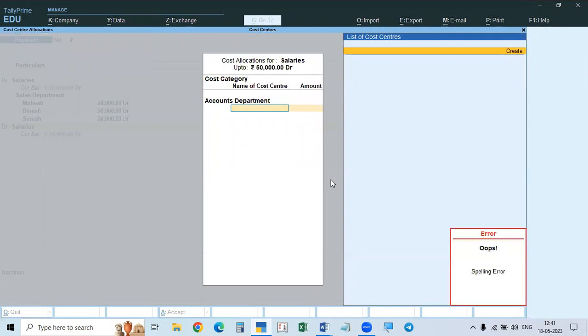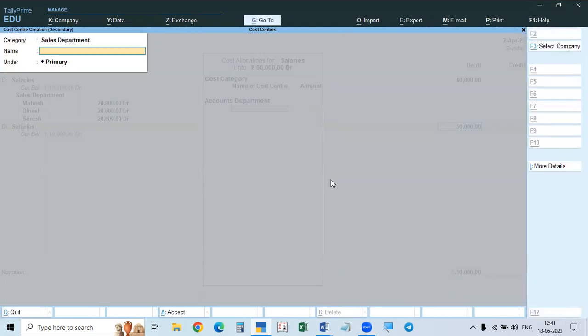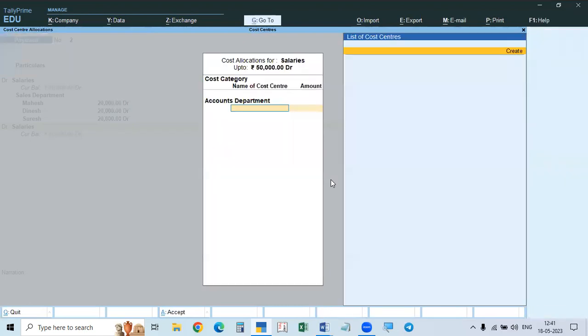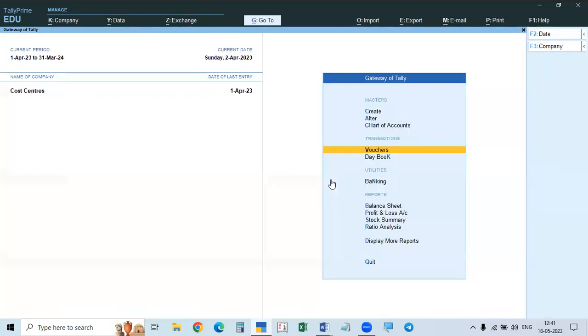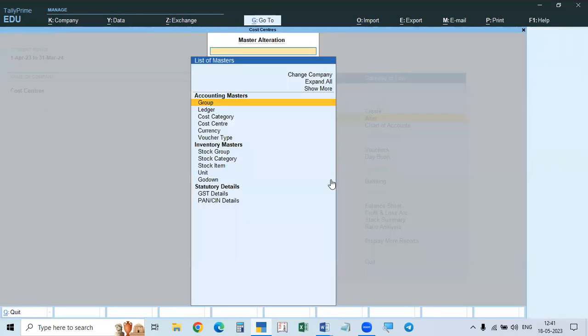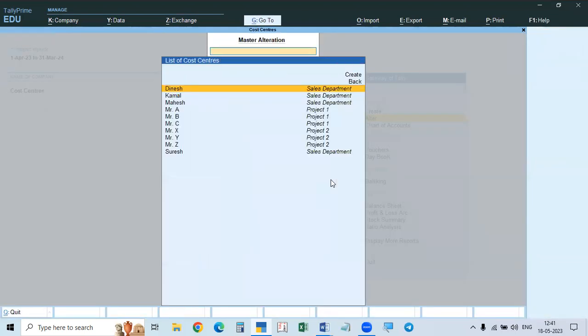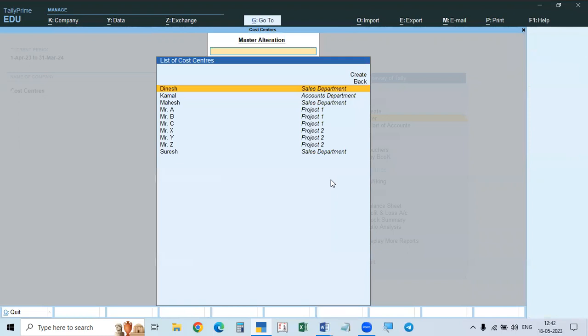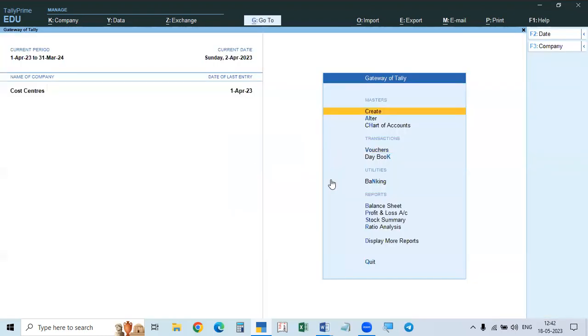Sorry, Alt C was under sales department, but it should be accounts department. We made the mistake, so go out and change it. Kamal is under accounts department. Now we can make the entry.